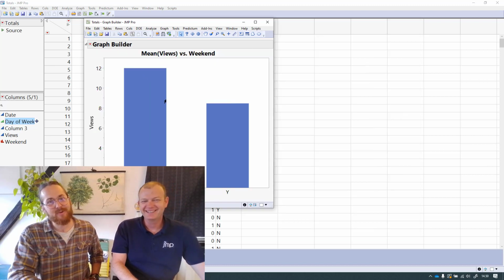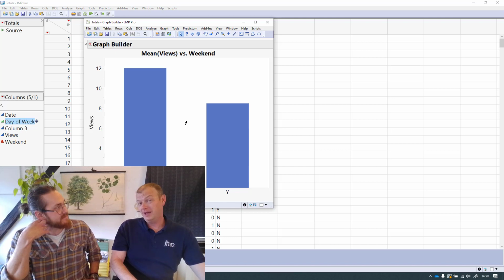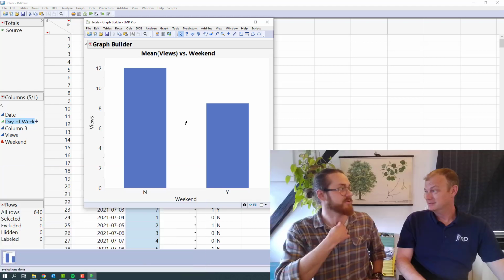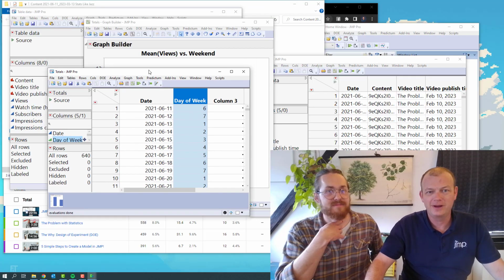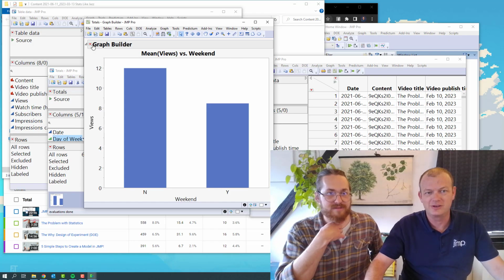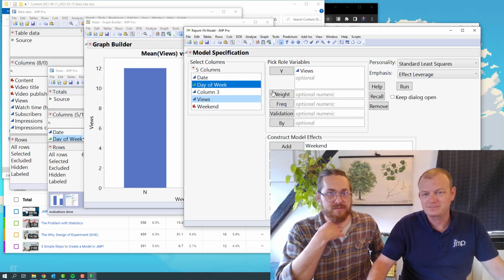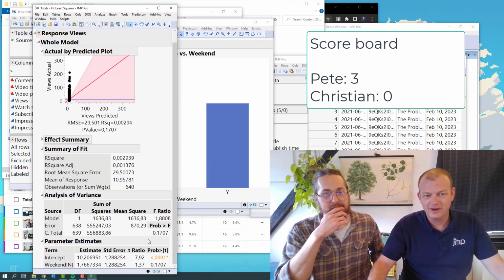Okay. So if we were to get some stats on this, where would you do it? I think I would go and just make a one-way plot and fit Y by X. You do it, and see if they're different. Okay, I'll do it. There is a quick way you can do it from here too. You could just hit launch analysis, and it'll do a fit model, but then you can hit run, and this gives you an idea right here if that's statistically significant or not.